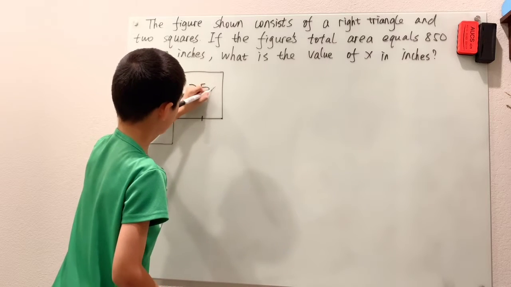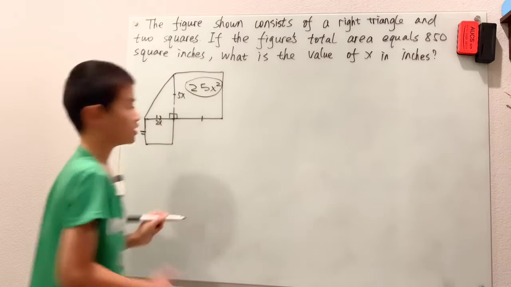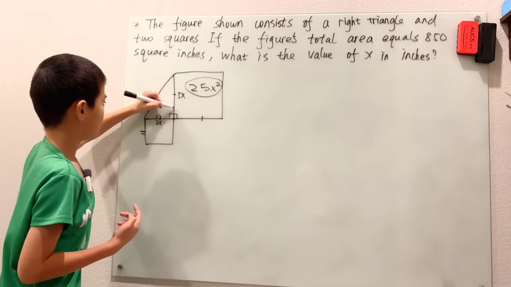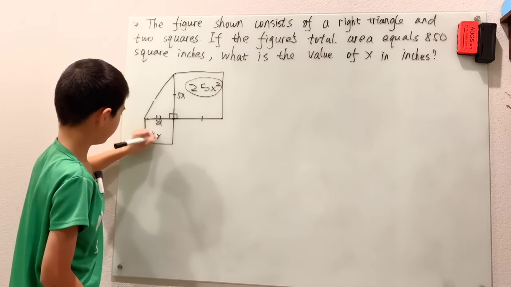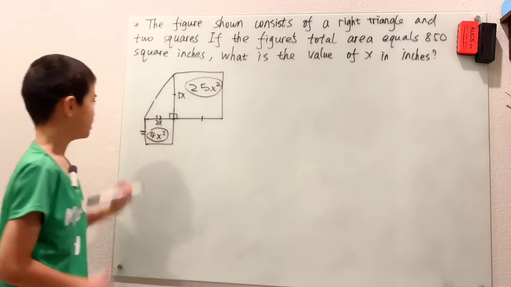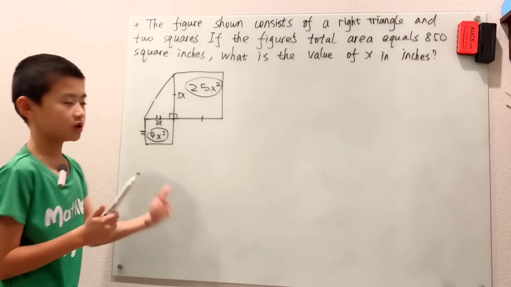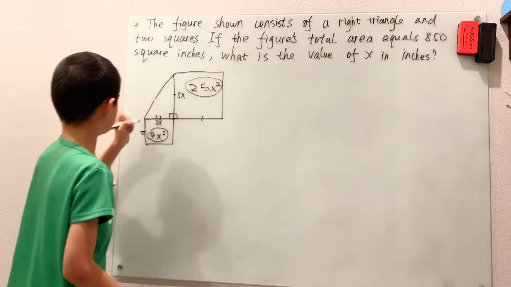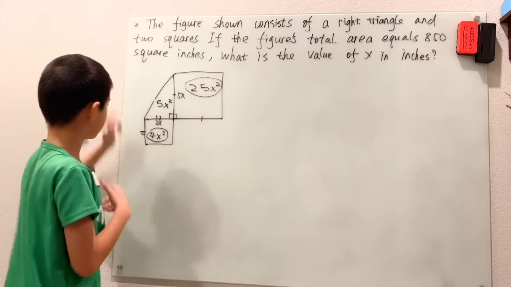which is 25x squared. I'm just gonna circle these areas so that you won't get them confused with the side length. I can do the same with 2x, get 4x squared, circle that. Let's say this triangle, that's 2x times 5x divided by 2. 2x times 5x is 10x squared divided by 2 is 5x squared.